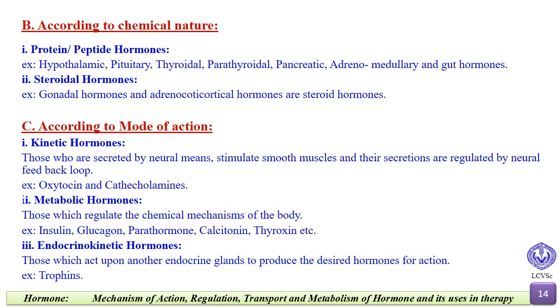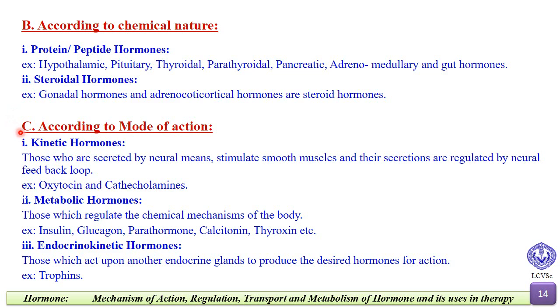Now, at first we learned about classification of hormone according to source. Now we will see according to chemical nature. We have two types, that is protein or peptide hormone, and examples are all the hypothalamic, pituitary, thyroidal, parathyroidal, pancreatic, adrenomedullary and gut hormones. And next we have steroidal hormone. Examples of steroidal hormones are gonadal hormones and adrenocortical hormones.